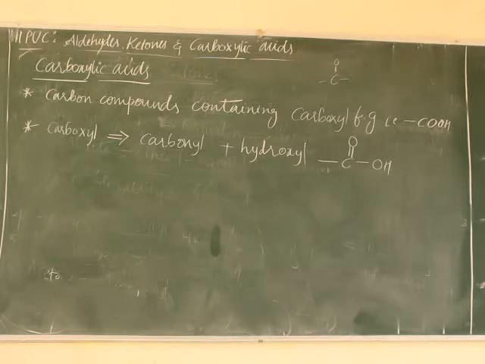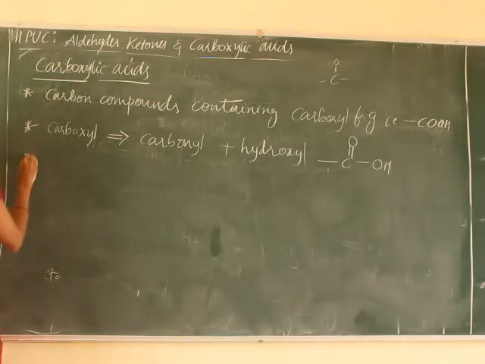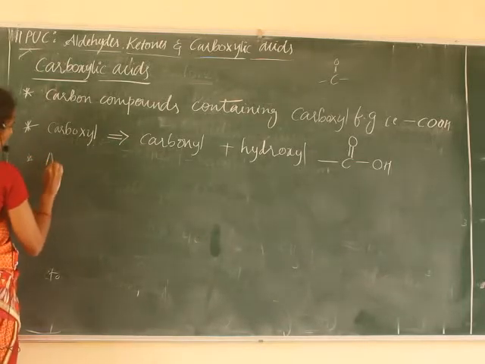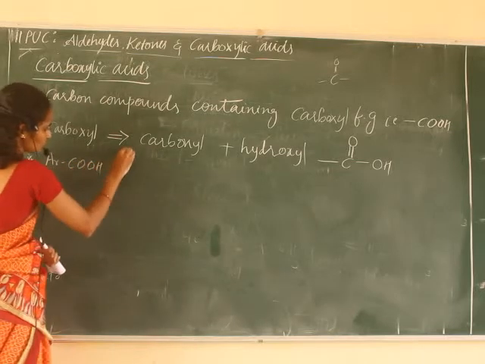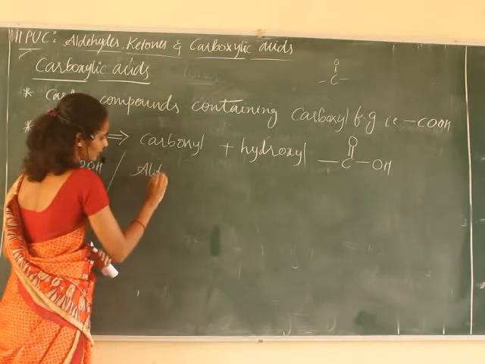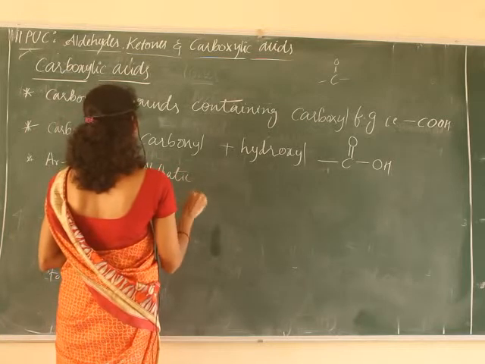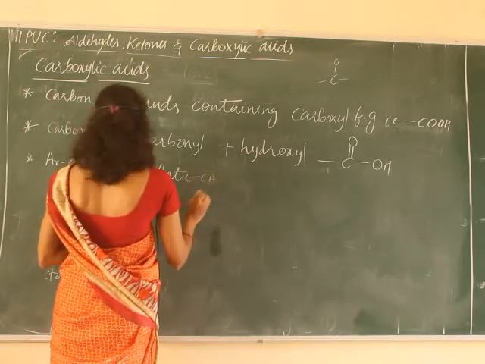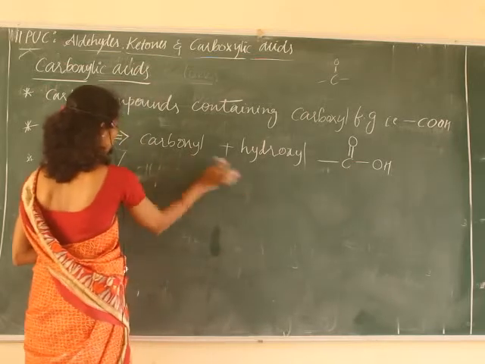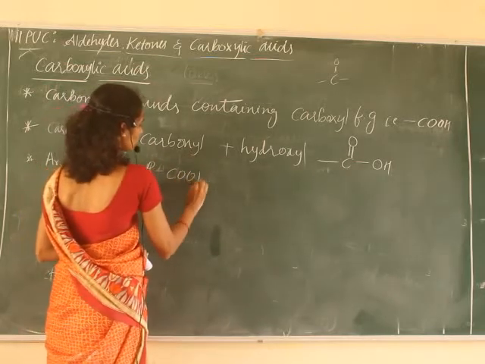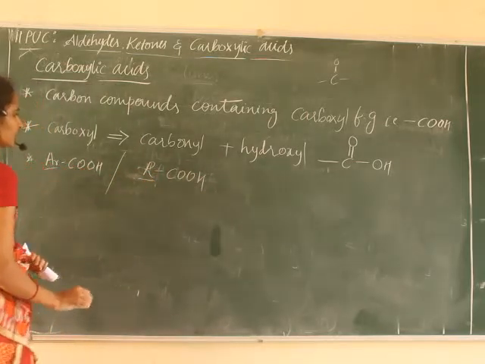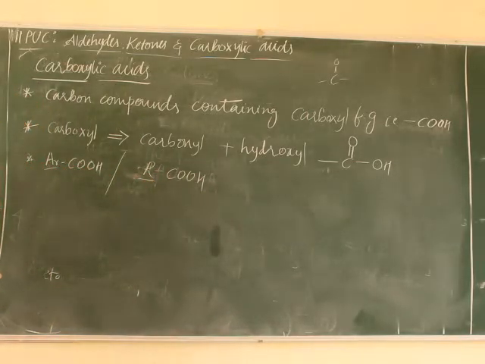This carboxylic acid may be aliphatic or aromatic, that you know. Aromatic carboxylic acids are also there, or aliphatic. Carboxylic acid, we can write it as RCOOH, right?